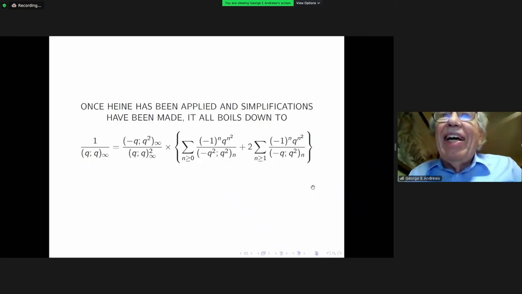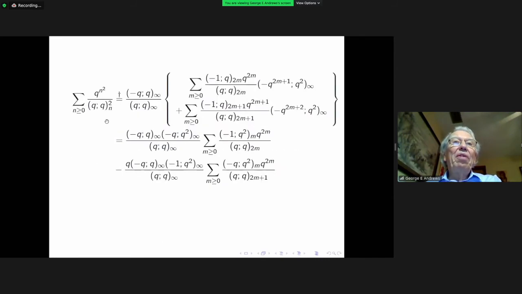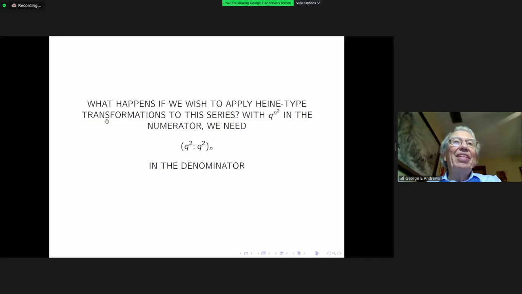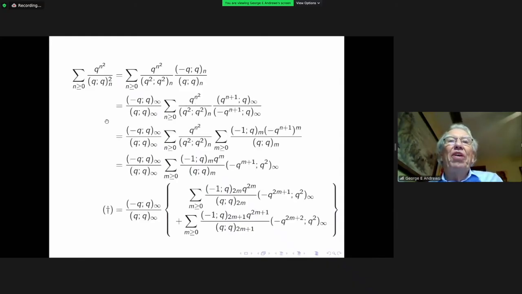Once you apply Heine and do a variety of simplifications, the whole thing boils down to this, namely the left-hand side. Remember, the left-hand side is just what we see there, which is, if you recall my initial slides, I don't want to go back through all of those, this is 1 over (q;q) infinity.